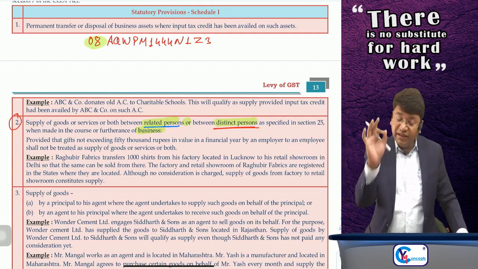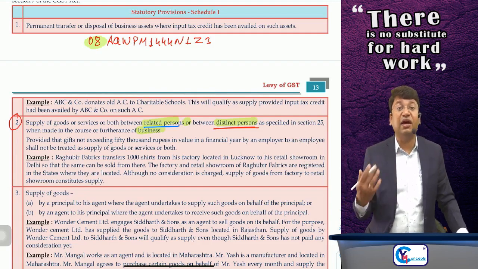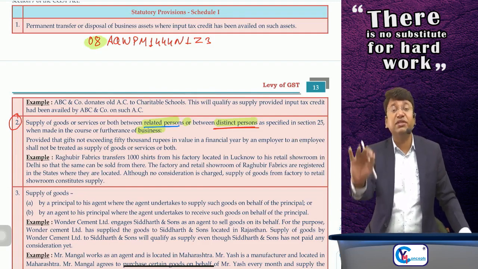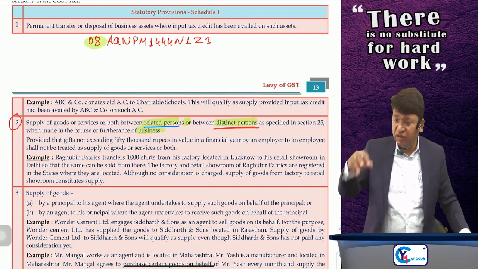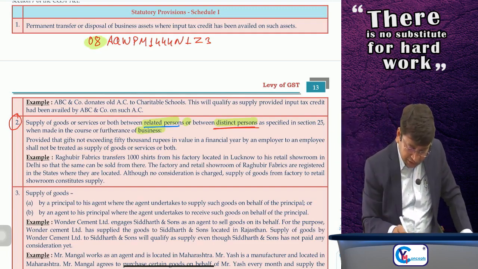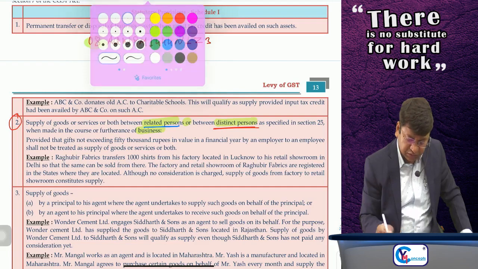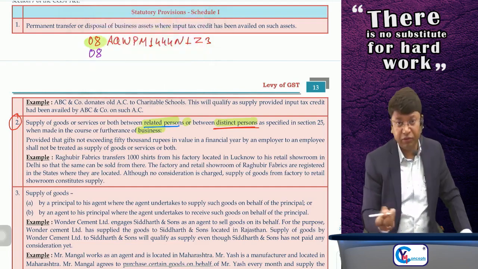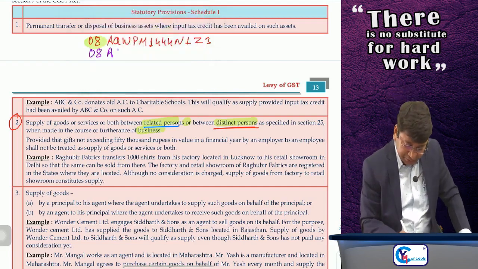So in that case, if I take another registration in the same state, for one location, my registration number may be 08 because I am located in Rajasthan only, with the same PAN number because ownership is the same.